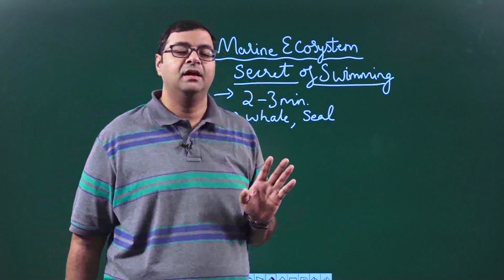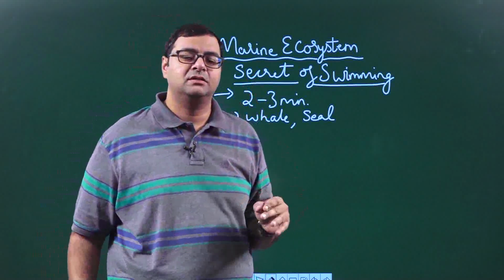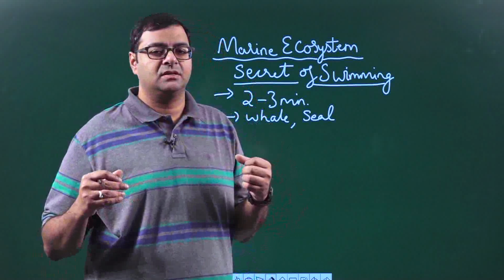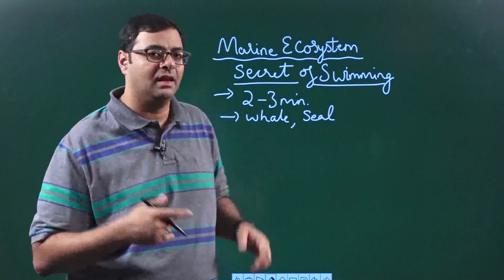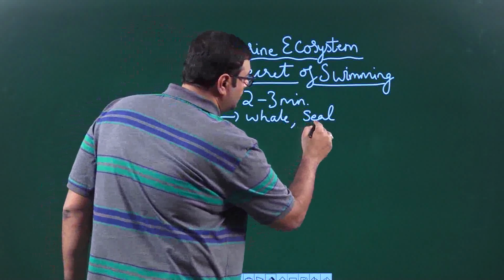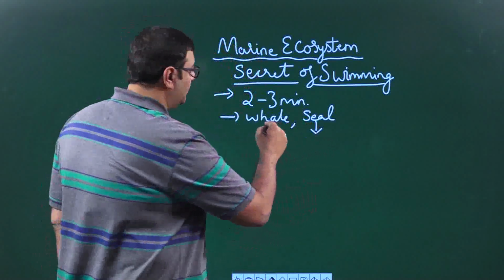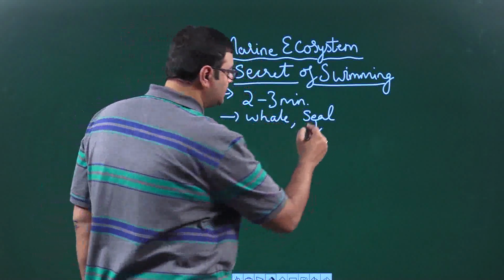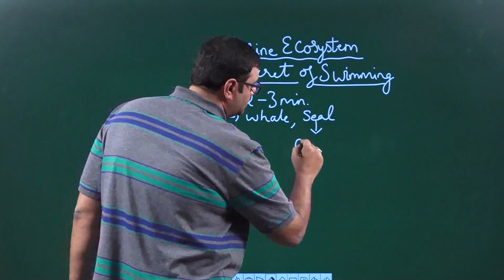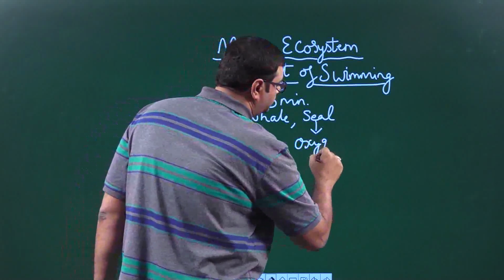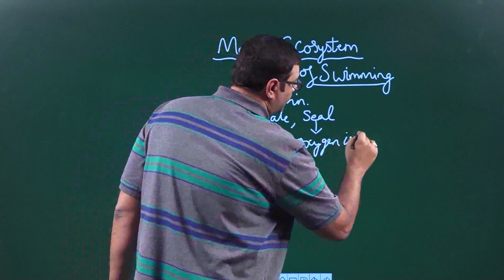Most of the oxygen accumulated in the lung, I'm talking about the seal here, but even in the whale the same thing happens, is transferred.